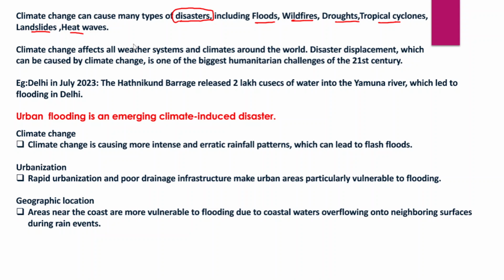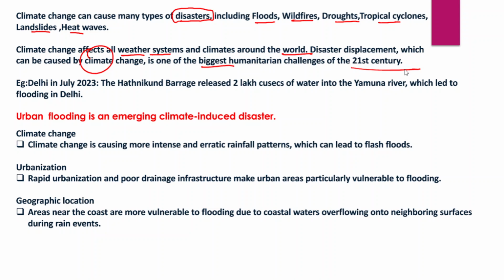In fact, climate change impacts all weather systems and all climate around the world, and disaster displacement caused by climate change is one of the biggest humanitarian challenges of the 21st century as well. So climate change is a reality, and climate change has been causing a lot of disasters, including urban floods as well.